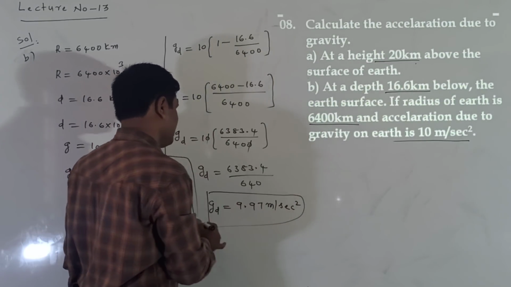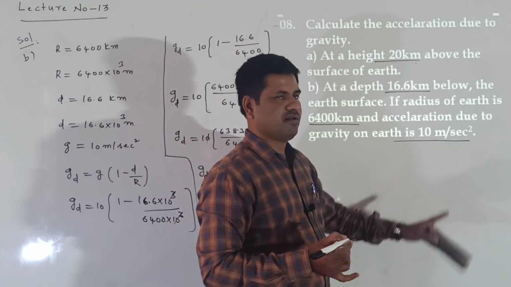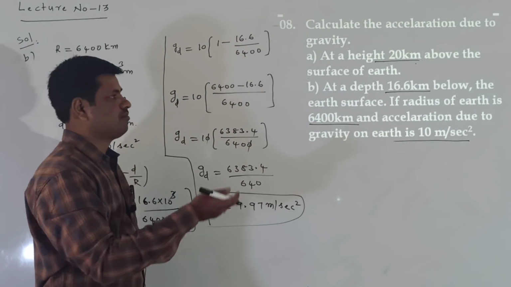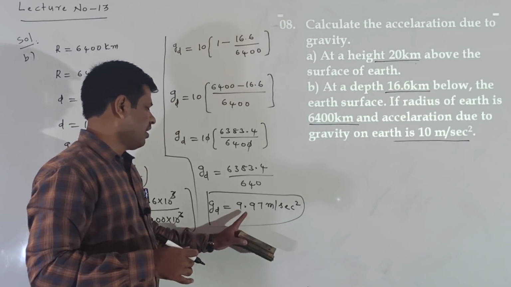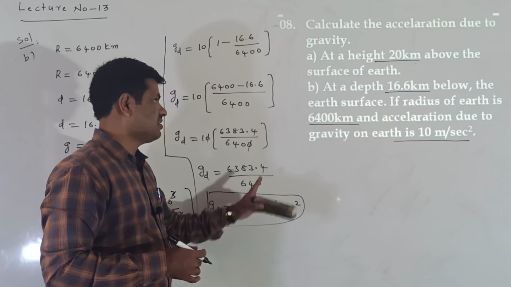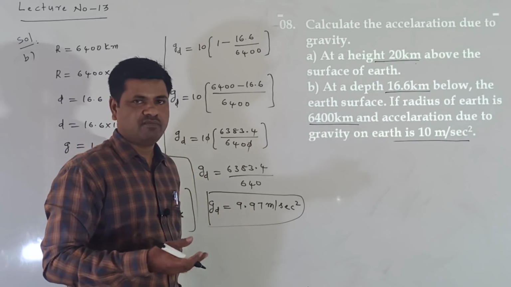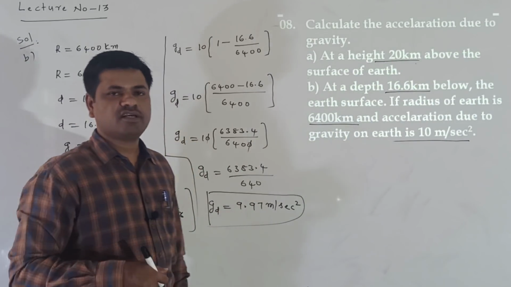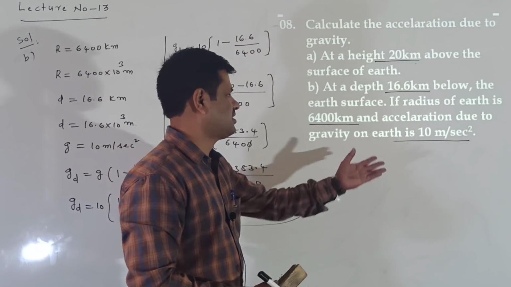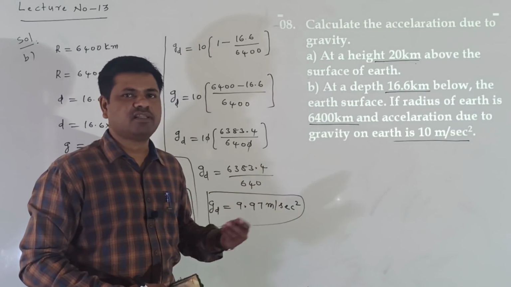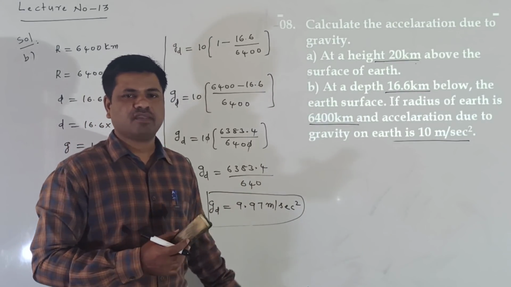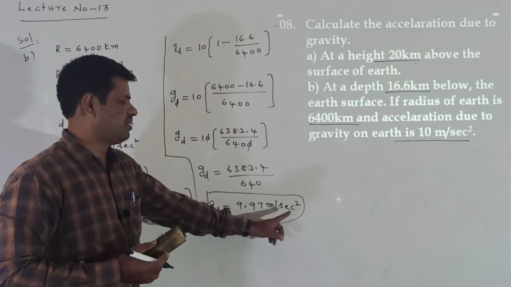On the surface of the earth it is 10 meter per second square. When going to a depth, how much depth here? 16.6 kilometer from the surface of the earth. Now the acceleration due to gravity at this depth, how much are we getting? 9.97. Means when going to the depth also, the acceleration due to gravity value decreases. On the surface 10 is there, at the depth 9.97 is there. Means gradually the value is decreasing. Okay, this is 9.97 meter per second square.